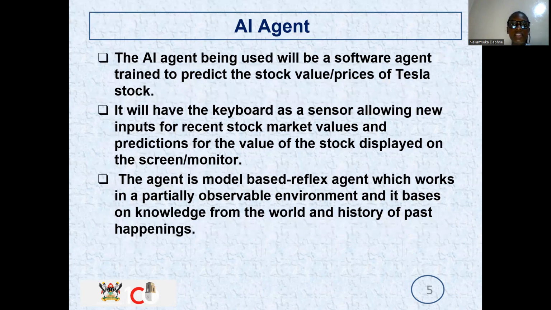So when we go to our agents, the agent being used will be a software agent trying to predict the stock prices of the Tesla stock. It will have the keyboard as a sensor, allowing new inputs for recent stock market values, and predictions for the value of the stock displayed on the screen. The agent is also a model-based reflex agent which works in a partially observable environment, and its knowledge is based on the world and history of past happenings.